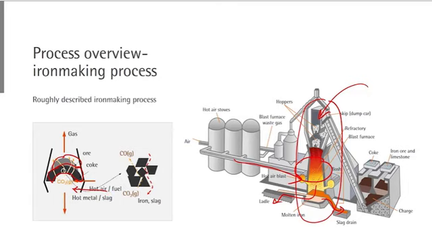The air first reacts with fuel to form carbon dioxide gas. This carbon dioxide gas reacts with coke to form carbon monoxide gas. This is the Boudouard reaction. This carbon monoxide gas reacts with ore in order to reduce the ore into iron. The iron is also carbonized by coke, so it becomes molten. Then it falls down. In this way, we can get molten iron from the blast furnace. This is the basics of the iron making process.